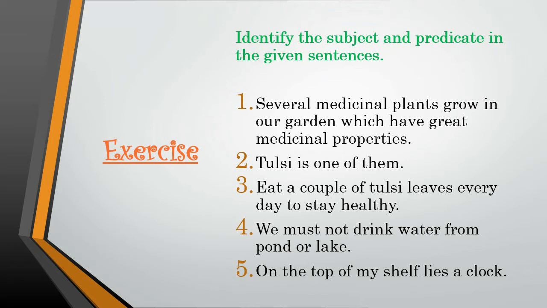Very good. Let's take another small exercise to test your understanding. Identify the subject and predicate in the given sentences. Several medicinal plants grow in our garden which have great medicinal properties. What is a subject here? Our garden. That is a subject here because we are talking about our garden, and rest is the predicate. Next, Tulsi is one of them. Yes, the sentence is about Tulsi, so Tulsi is a subject and rest part is predicate.